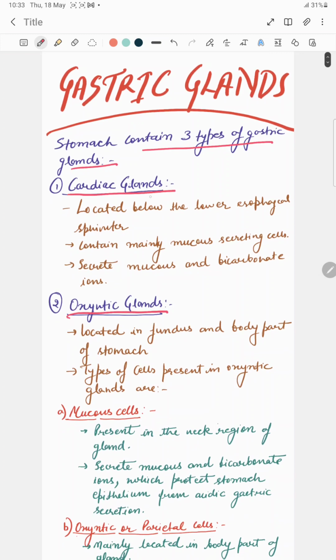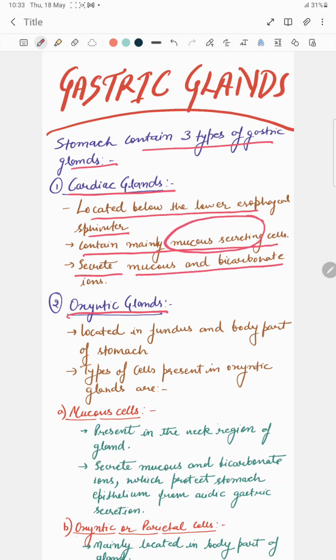Now come to the first one, that is the cardiac gland. It is located below the lower esophageal sphincter, that is in the fundus part. It contains mainly mucus secreting cells. So the main function of the cardiac gland is mucus secretion. It secretes mucus and bicarbonate ions, and the combination of this mucus and bicarbonate protects the inner layer of the stomach from the highly acidic medium.